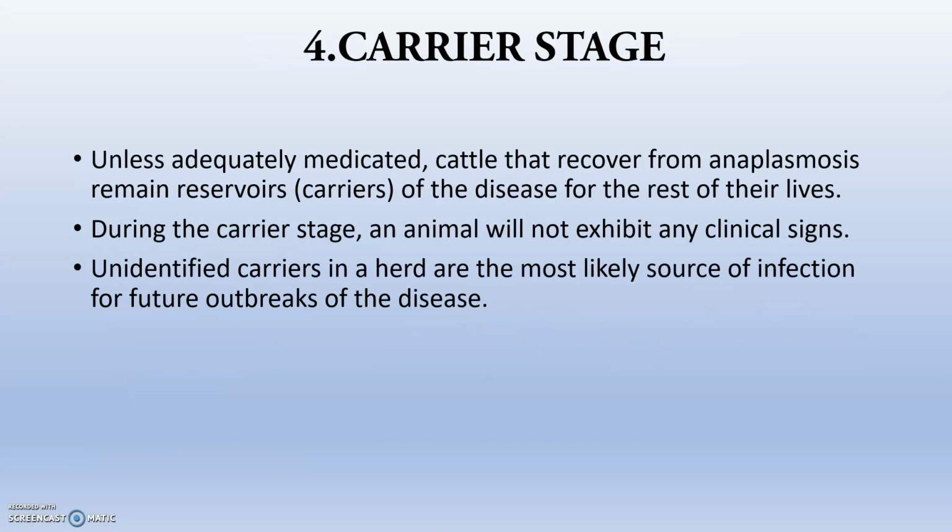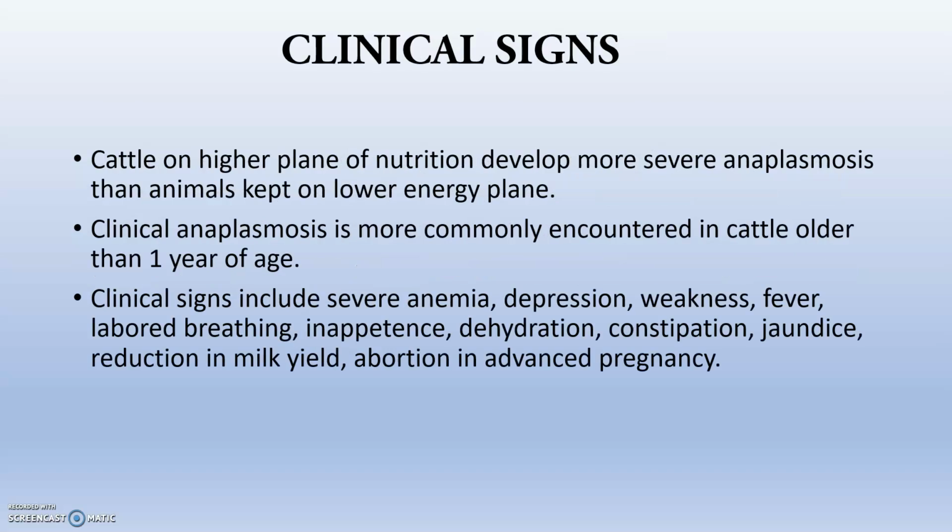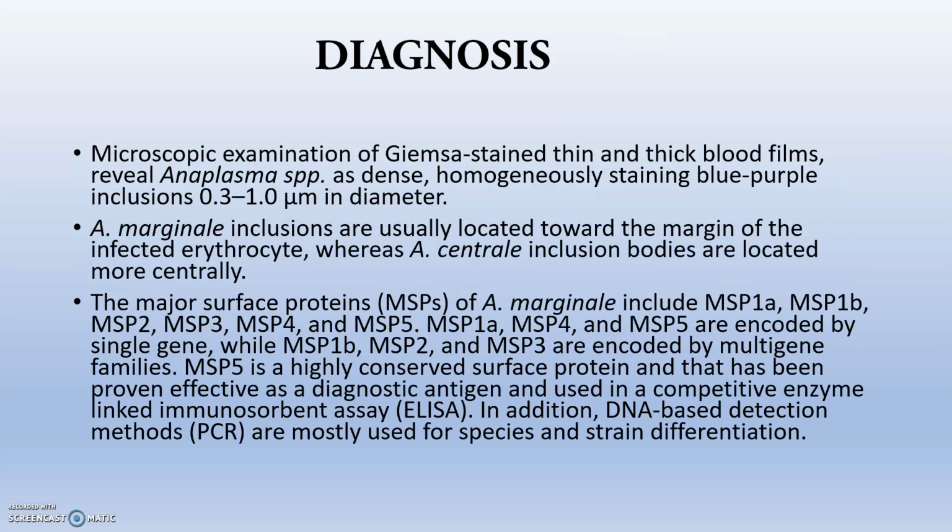So what happens in the carrier stage? If the cattle has not died and has recovered from the disease, it will act as a carrier without showing any clinical signs. The diagnosis is by microscopic examination of Giemsa-stained smears, which is the best examination. So this is Anaplasma marginale. You can see it is mainly found at the margin of the RBC.